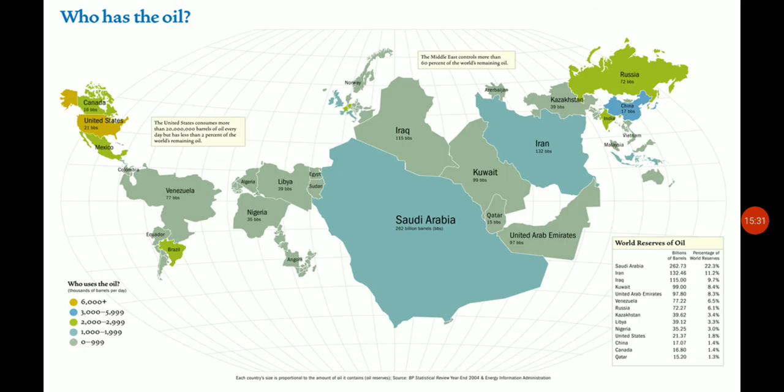You can see in the diagram which country is the leading producer of petroleum, that is Saudi Arabia, Iran, Iraq, Kuwait. Then we have the United States of America, and we have UAE, then Qatar, then many others.